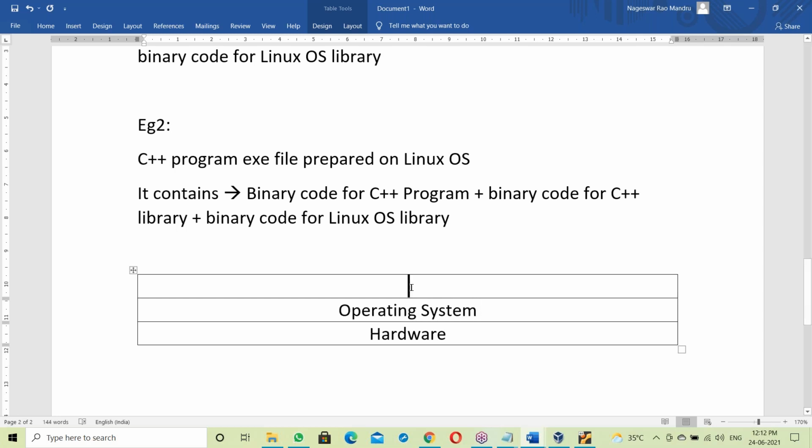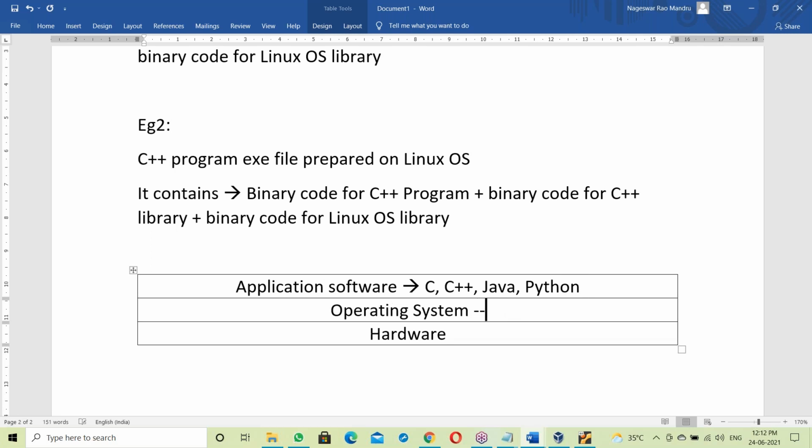On top of it, all the application software, like C, maybe C++, maybe Java, maybe Python. These are different application softwares.